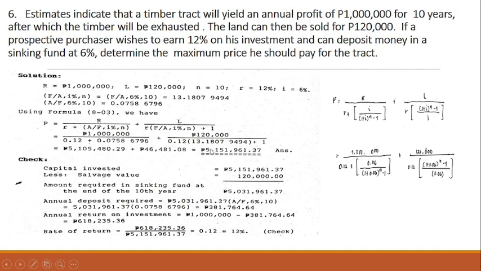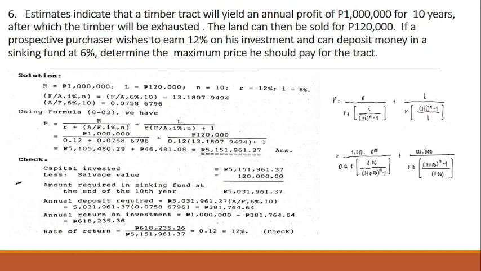Now, after computing this equation, we arrive at an amount of 5,151,961.37. So this amount will serve as our capital invested, less the salvage value, because ato man ang salvage value according to Hoskold's formula. So now we have an amount of 5,031,961.37. So this is the amount required in the sinking fund at the end of the 10th year.